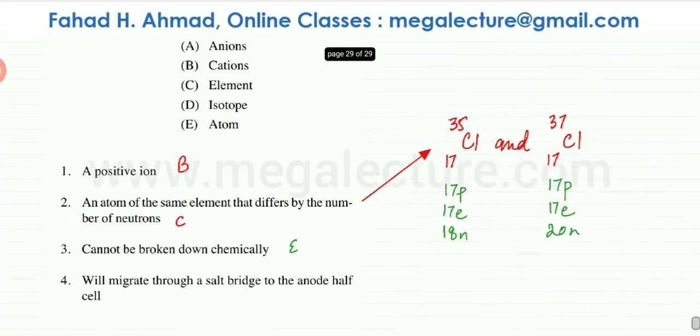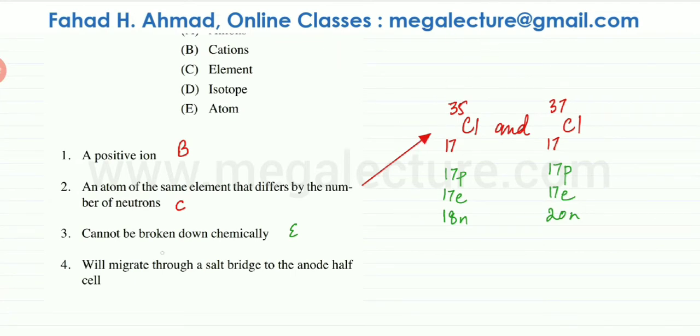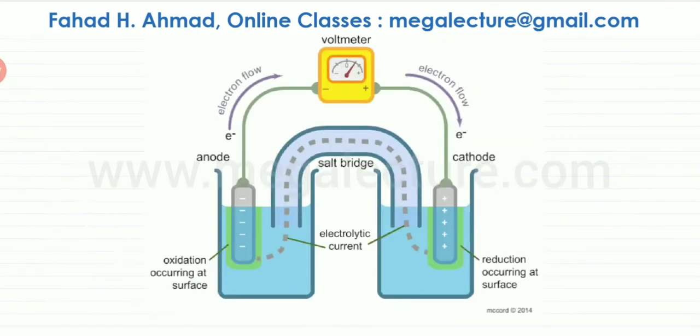The last one, question 4, states that the substance will migrate through a salt bridge to the anode half cell. Now, to explain briefly what a half cell and anode half cell is, I would have to bring in an electrochemical cell. An electrochemical cell consists of an anode and a cathode.